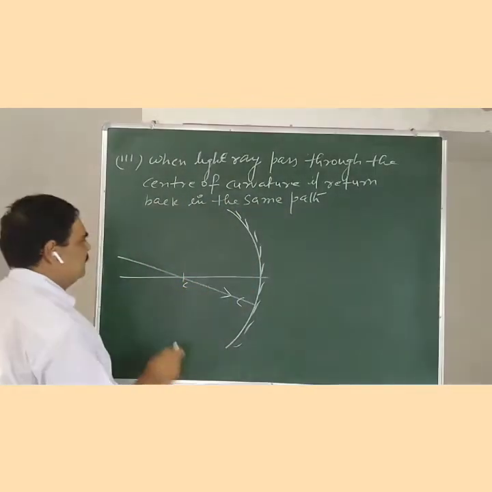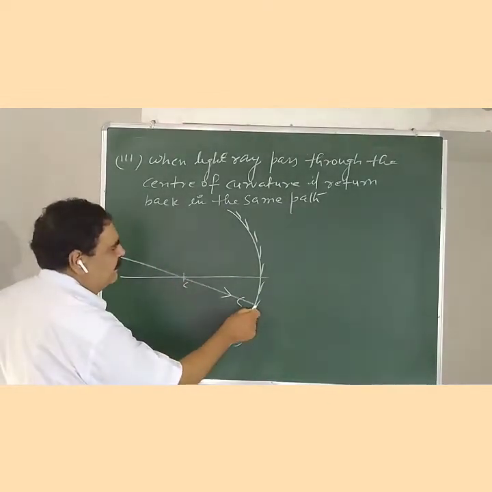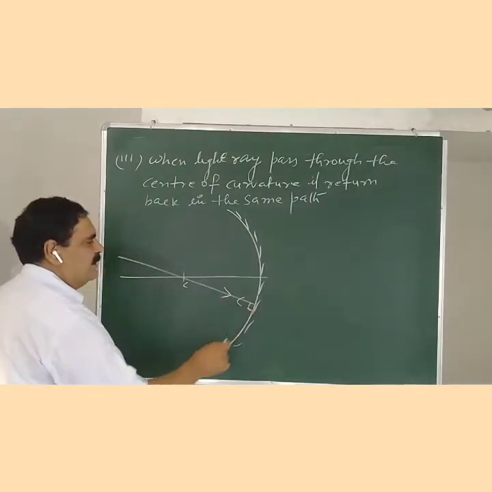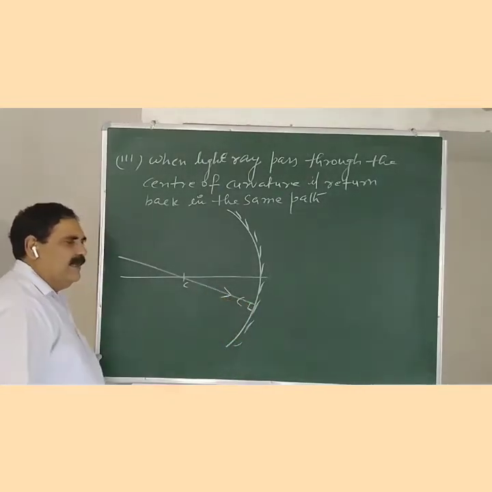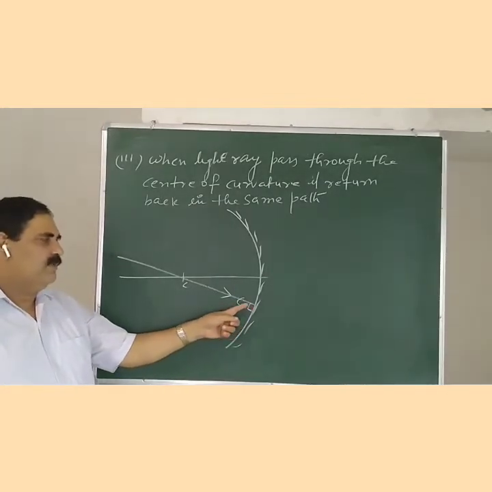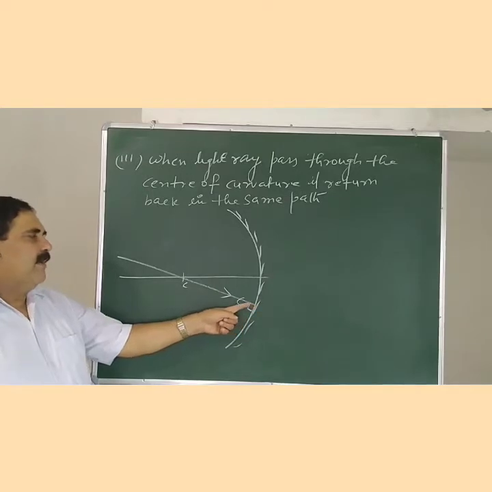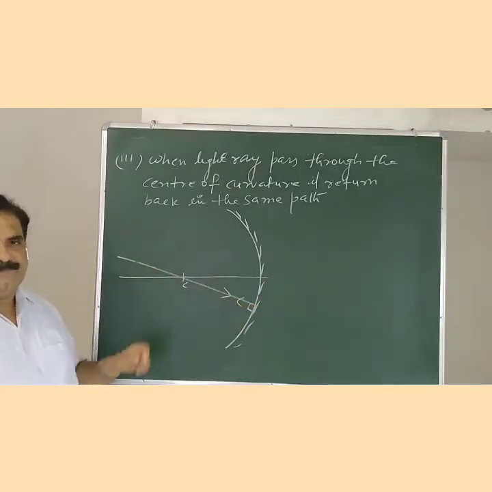And the third rule is: when a light ray passes through the center of curvature, it returns back along the same path after reflection. Suppose a light ray is incident and passes through the center of curvature, so the light ray is perpendicular to the surface of the mirror. And we know that the angle of incidence is equal to the angle of reflection. Here the angle of incidence is 0 degrees, so the angle of reflection is also 0 degrees. So the light ray passes along the same path through the center of curvature.